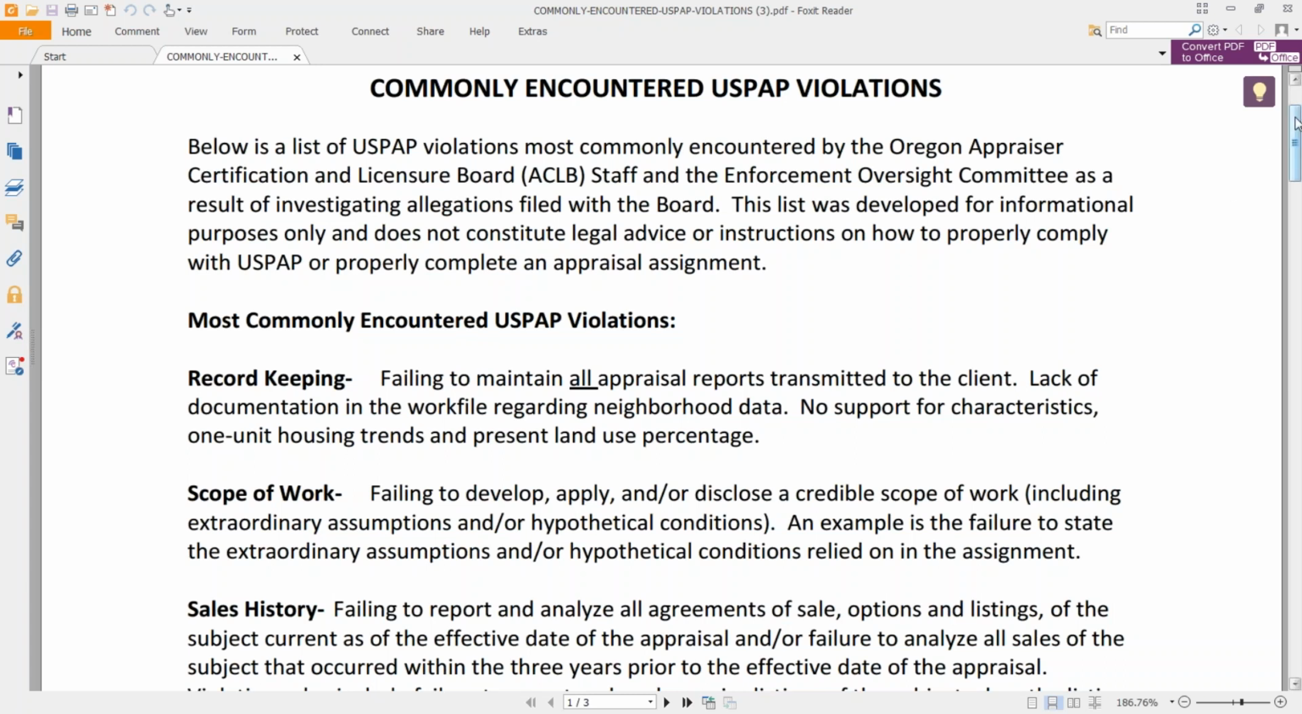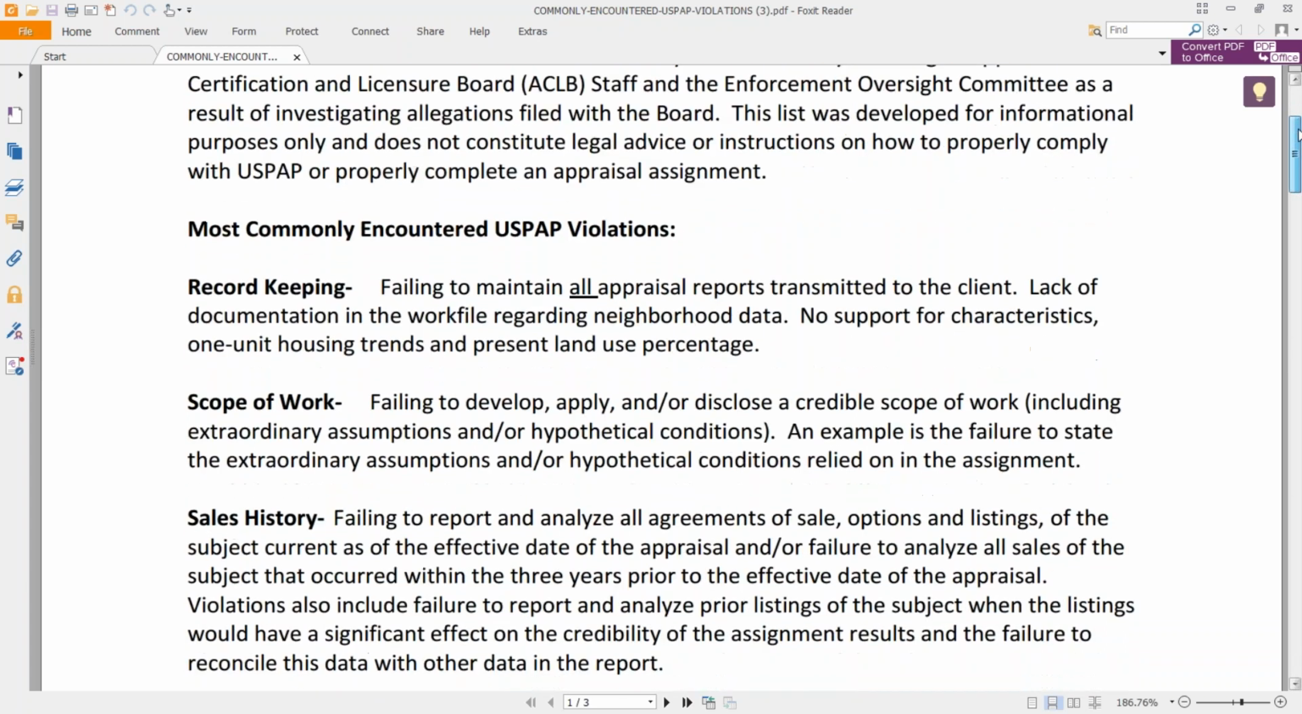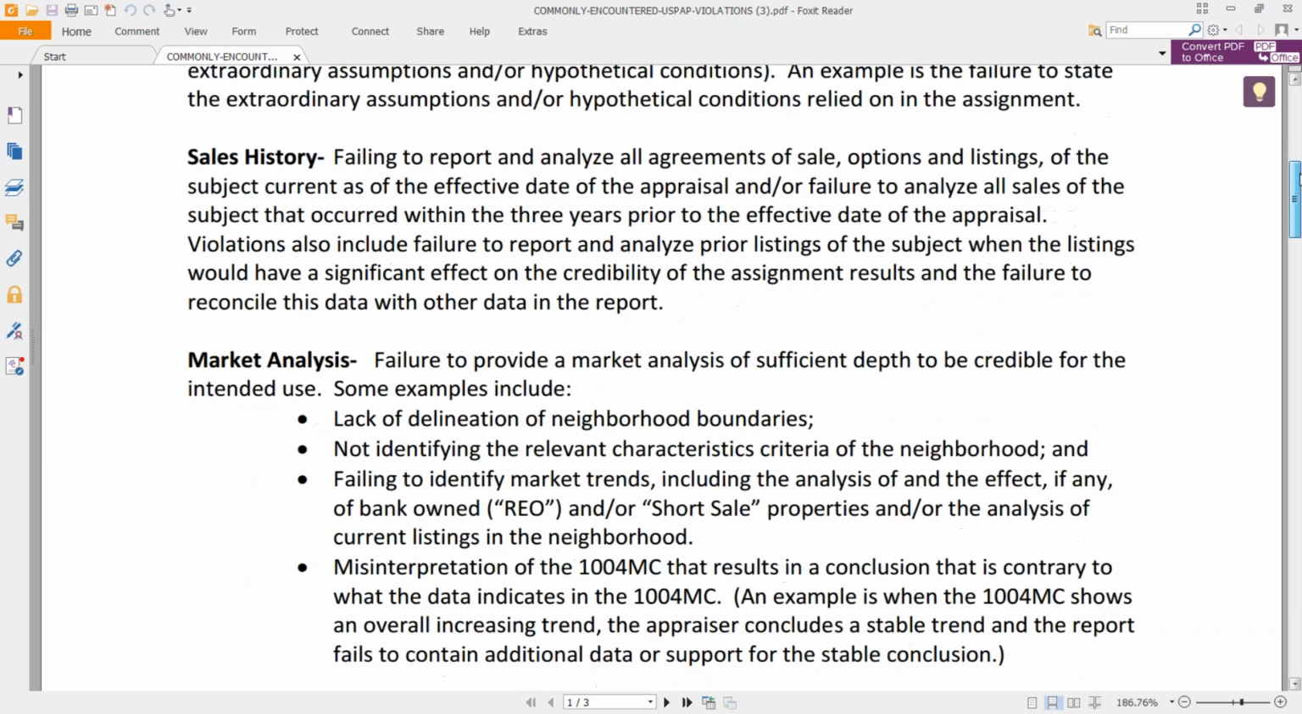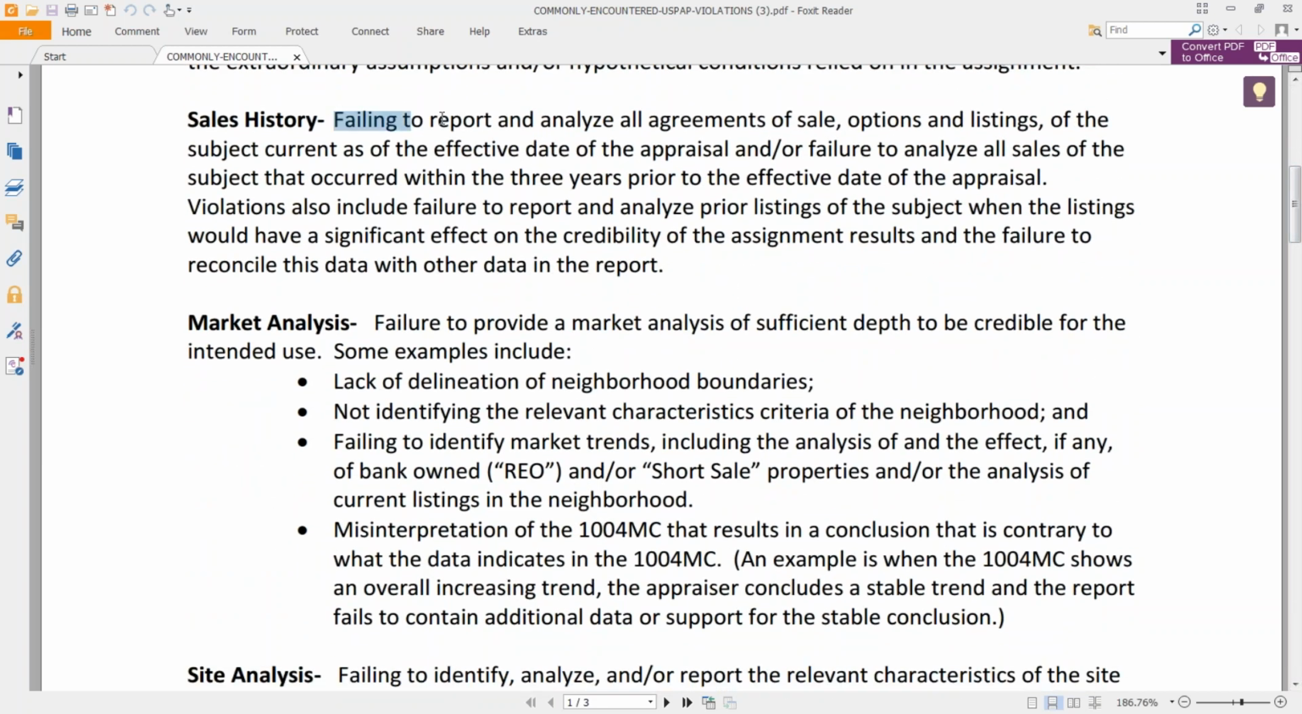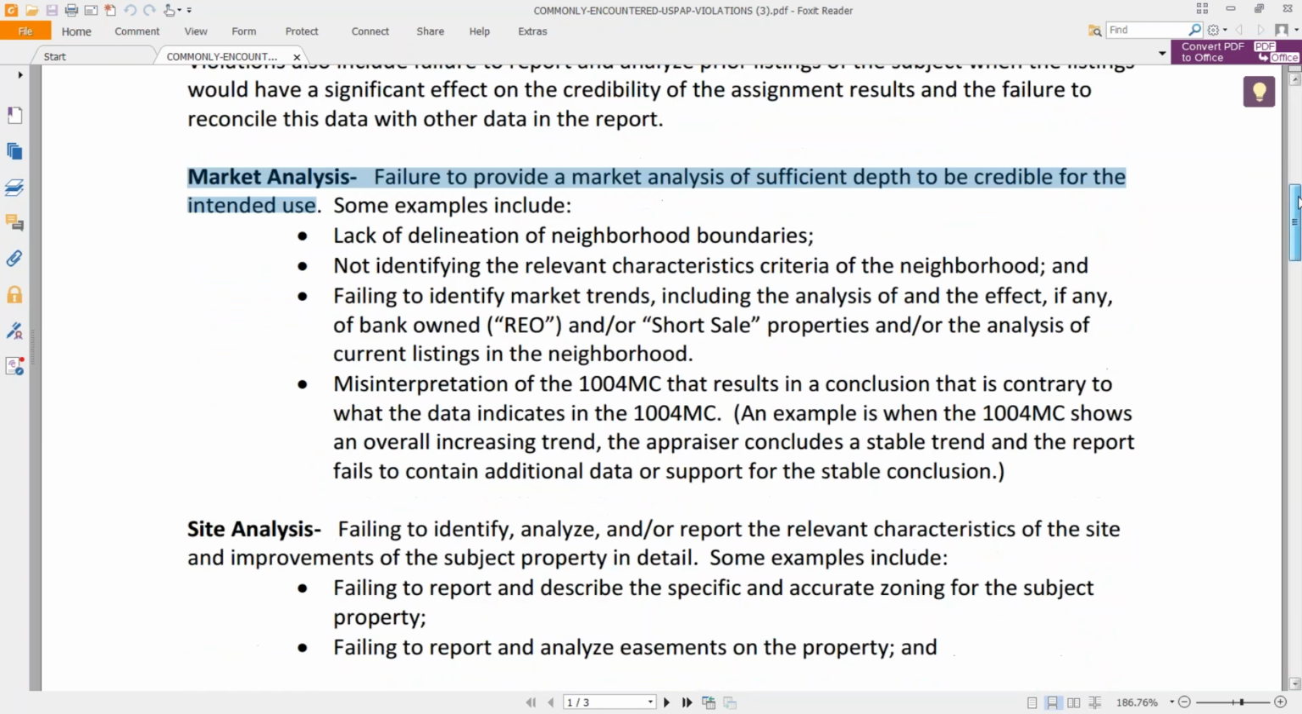But you can see here Oregon has organized it with some headings: record keeping, scope of work issues, sales history. Remember, we do need to report and analyze, right? Analyze is always that key word. Market analysis. So not providing a market analysis of sufficient depth to be believable or credible for the intended use. So sometimes the neighborhood isn't actually delineated. Maybe the relevant characteristics of that neighborhood haven't been identified and discussed. Not identifying market trends. Maybe REO and short sale properties are driving the neighborhood.